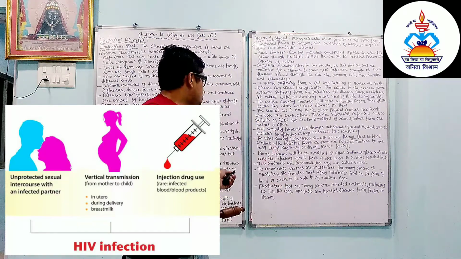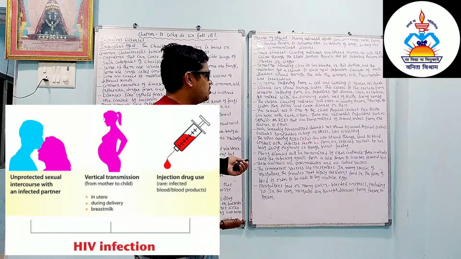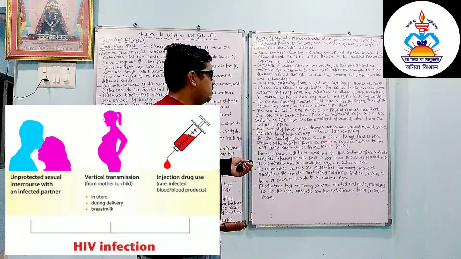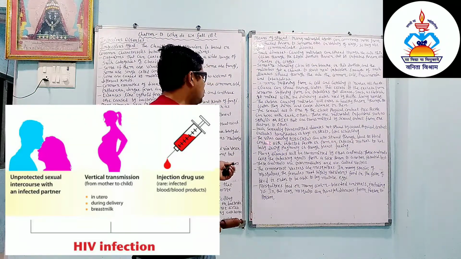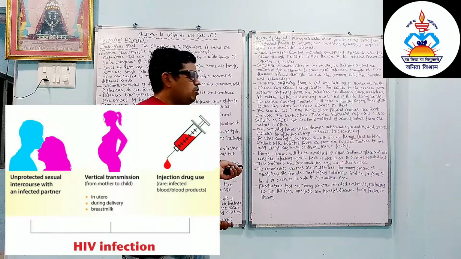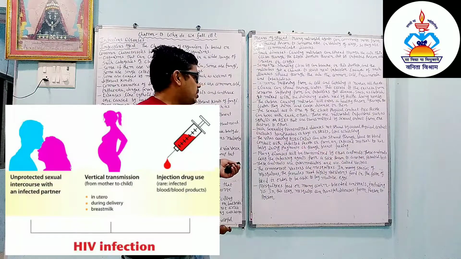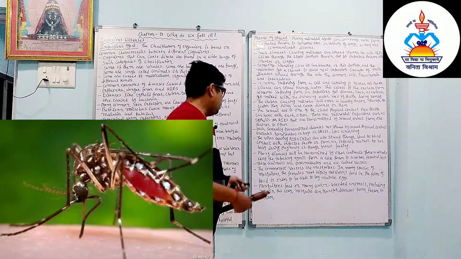During pregnancy and during breastfeeding, AIDS can also spread from the mother to her baby.